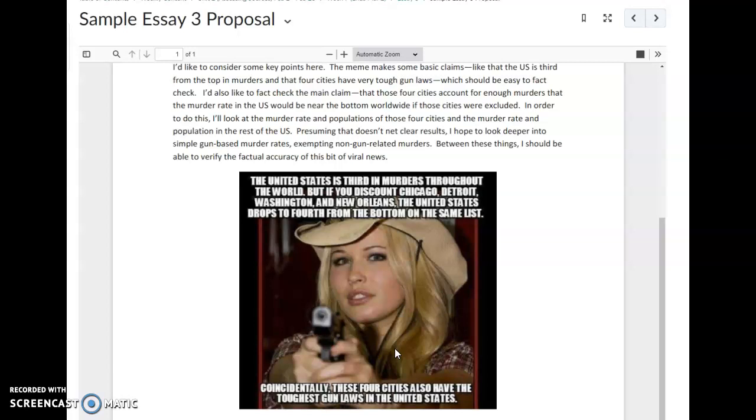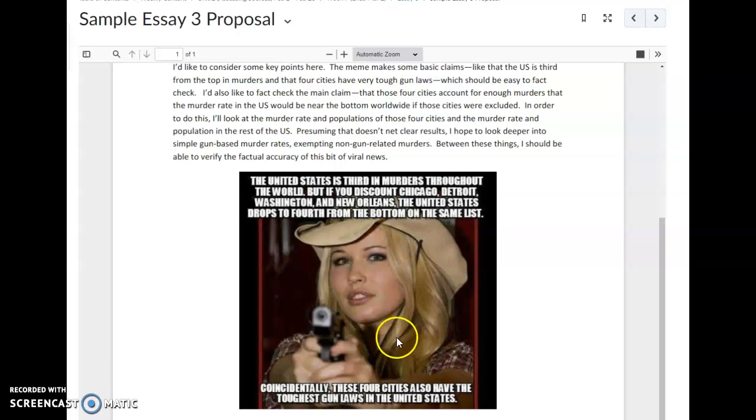This is a great example of how pieces of information get shared on social media, and people just take it in, particularly if they're already apt to believe it, regardless of whether it's accurate or not. Now, I've looked at this meme in a fair bit of detail, so I can say with a degree of certainty this is inaccurate. But the idea here, of course, is that the U.S. is high on the world murder rate, but that it's basically the result of these four cities, okay?